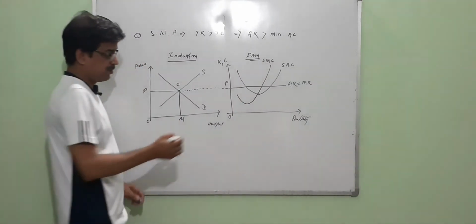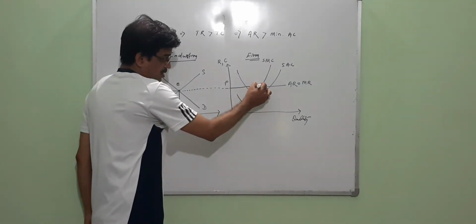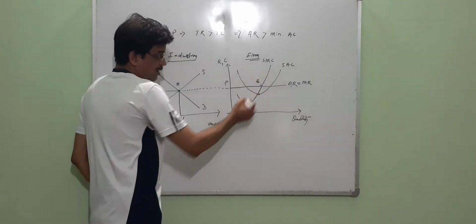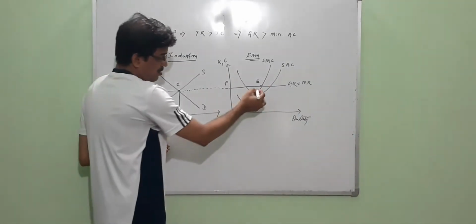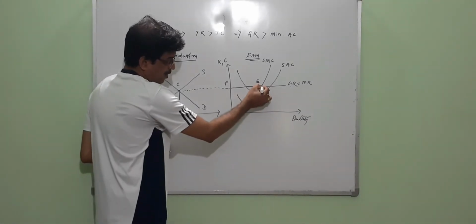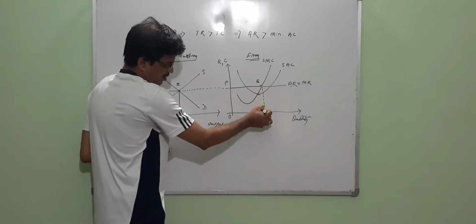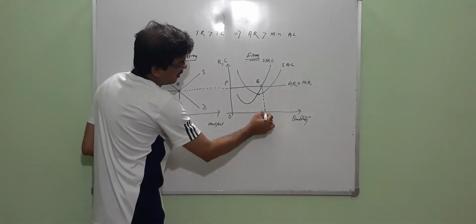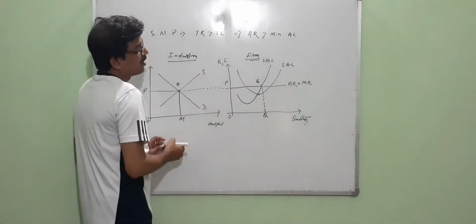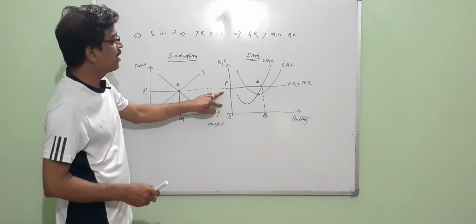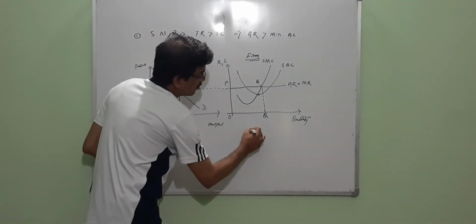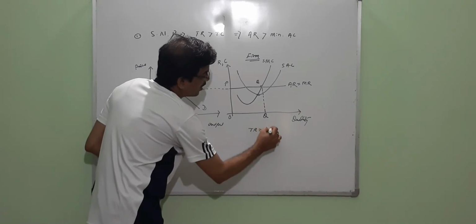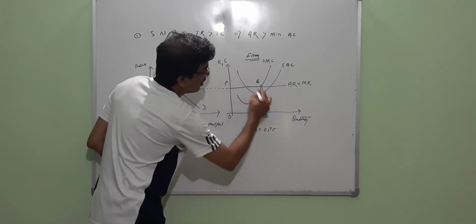And where is the point of equilibrium? Equilibrium takes place here where marginal revenue equals marginal cost, and marginal cost cuts marginal revenue from below, and corresponding to that we determine the equilibrium quantity as OQ. So price is OP, quantity is OQ, therefore total revenue equals OPEQ.